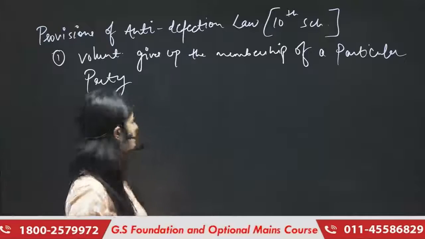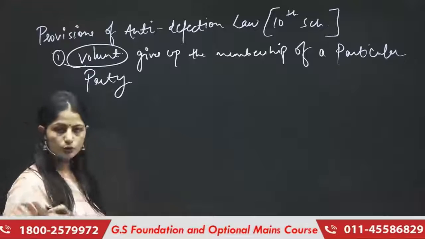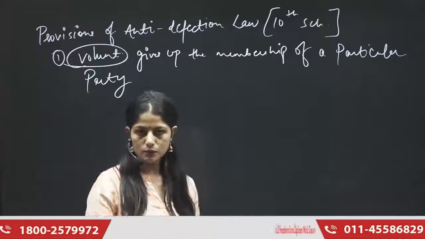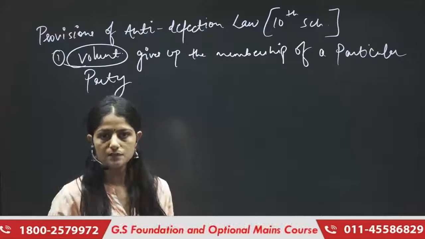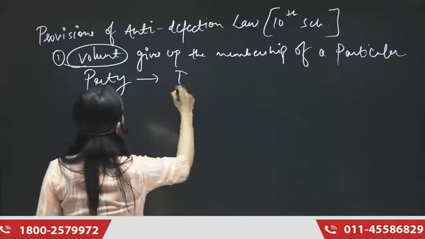So this is the first provision, that if any member voluntarily gives up, अगर वो खुद ही अपनी पार्टी से, जिस पार्टी में वो है, अगर वो voluntarily gives up that membership, he will be disqualified.